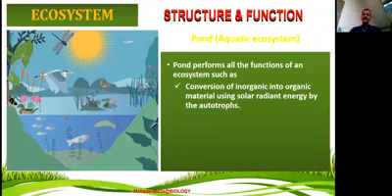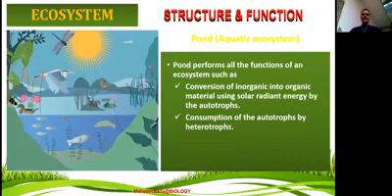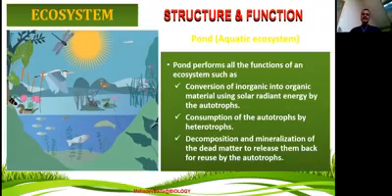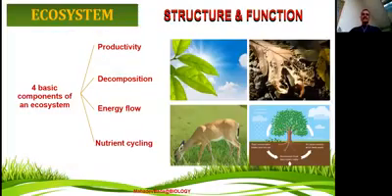These green plants convert inorganic material into organic material, capturing sunlight. The autotrophs are consumed by the heterotrophs. Whatever food is prepared by the autotrophs is taken in by the heterotrophs. Once the heterotrophs die, they are acted upon by the decomposers, and minerals are formed and recycled back, which are absorbed by the plants. Therefore, it has all four components: productivity, decomposition, energy flow, and nutrient cycling.